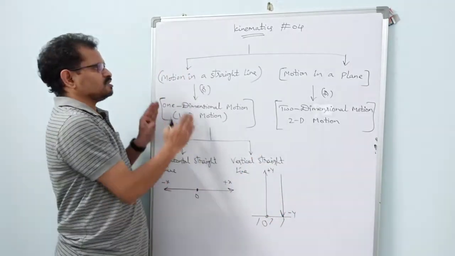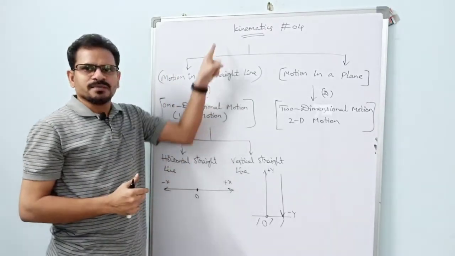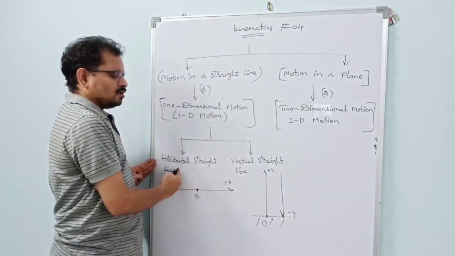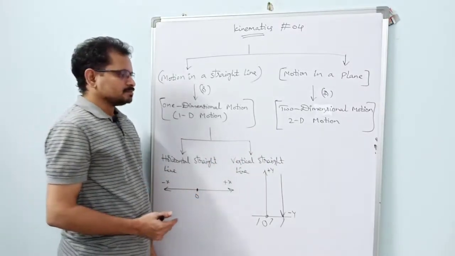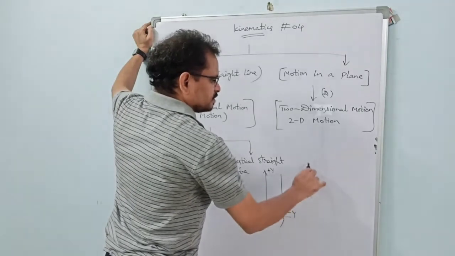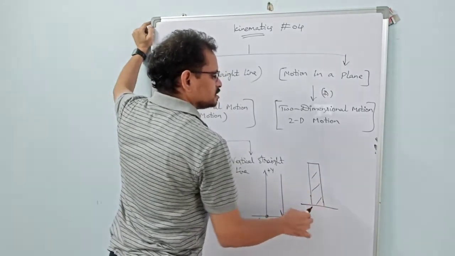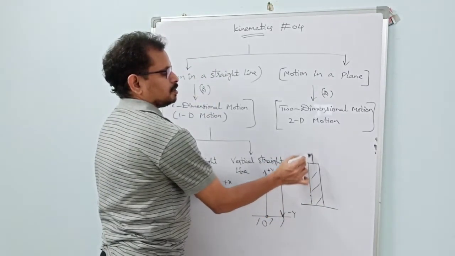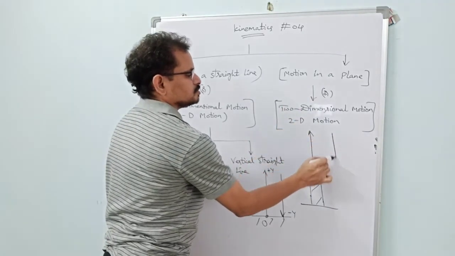So here it is very clear that this chapter, motion in a straight line, which is a part of kinematics, has two major sections. One is horizontal straight line motion, another one is vertical straight line motion. Got it? You can even find cases where a body is projected not only from the ground, but from the top of a tower. See here. The body is projected up like this, it goes up and afterwards it falls down.